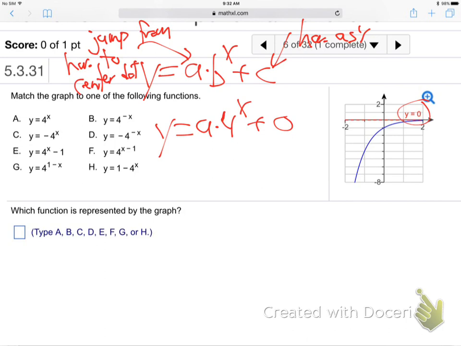So right here, it's how far from the horizontal to the center dot. That's always a. So notice it's down 1. It's negative 1. Negative 1 times 4 to the x, plus 0, we will skip that.